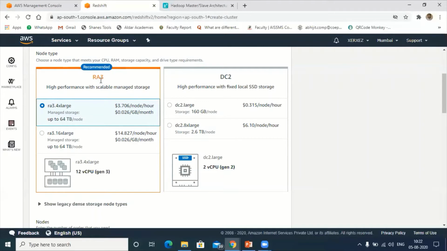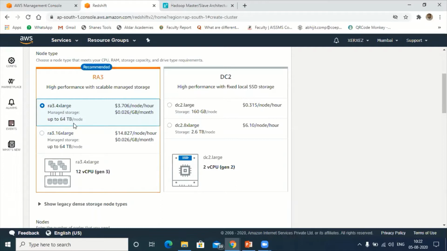RA3 starts from 4x large. Please listen here, interns. It comes with 4x large CPU engines, and we can store up to 64 terabytes of data.